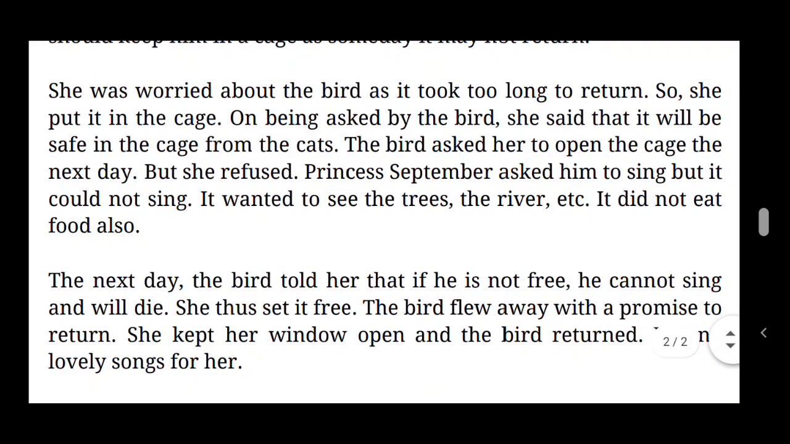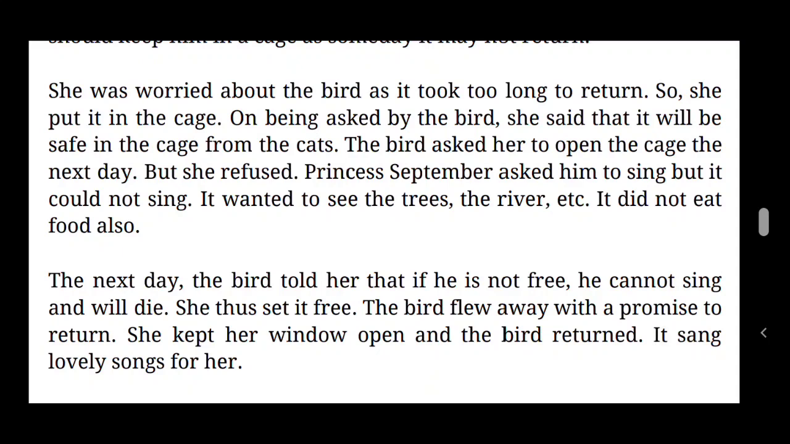She was worried about the bird as it took long to return. So she put it in the cage, and when asked by the bird, she said that it will be safe in the cage from the cats. So Princess September replied to the bird that she was keeping it inside the cage to safeguard it from the cats. The bird asked her to open the cage the next day, but she refused.